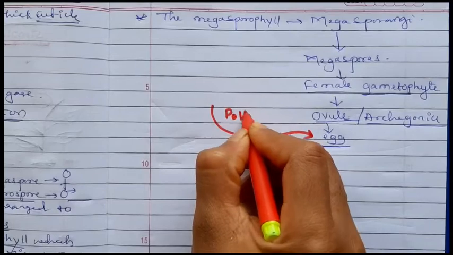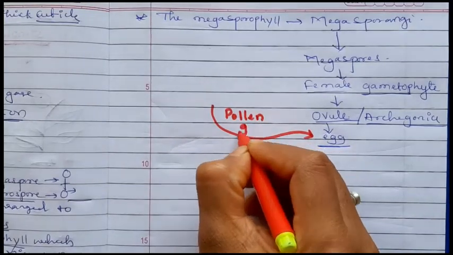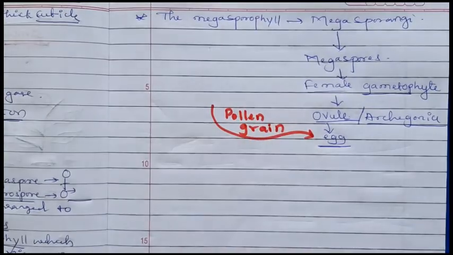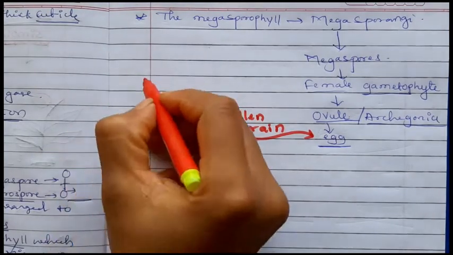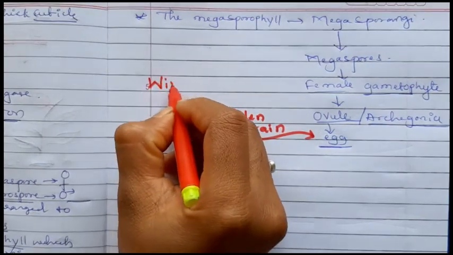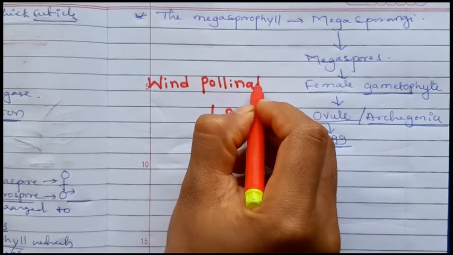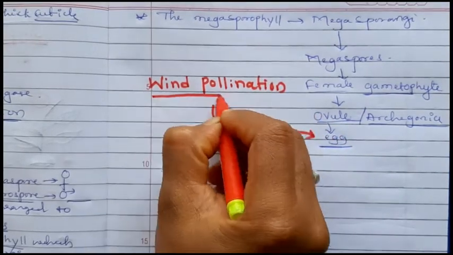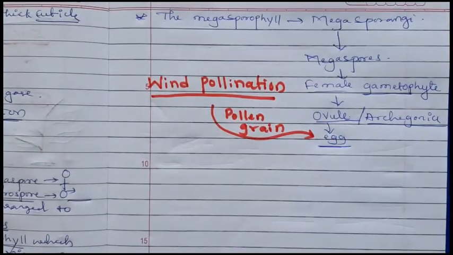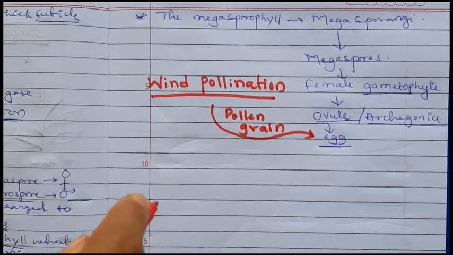Pollen grain reaches the egg or ovule. This type of transfer of pollen grains to the egg by the wind is known as wind pollination. Here pollination is possible by the wind. Pollination means transfer of pollen grains towards the egg.